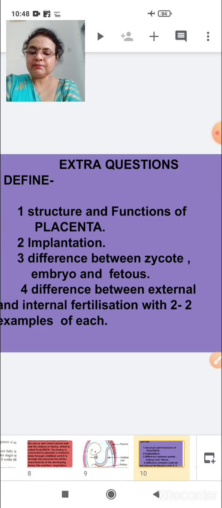Then the difference between zygote, embryo and fetus. And also the difference between external and internal fertilization with two examples of each.